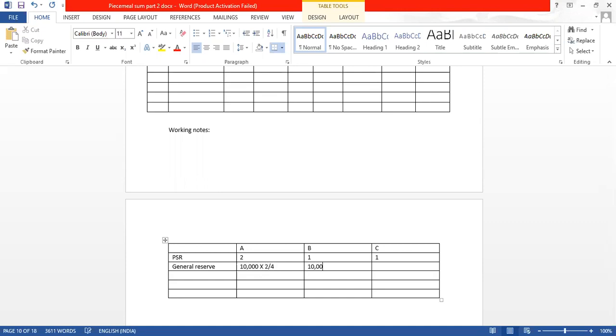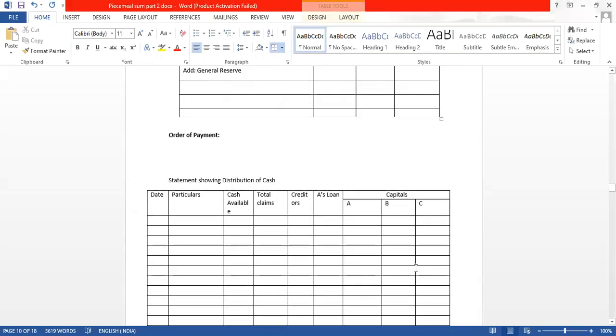10,000 into 1 divided by 4. How much answer are you getting? See how much answer you are getting. 10,000, so how much we are getting? 5,000, 2,500 and 2,500. So let us write this amount above.